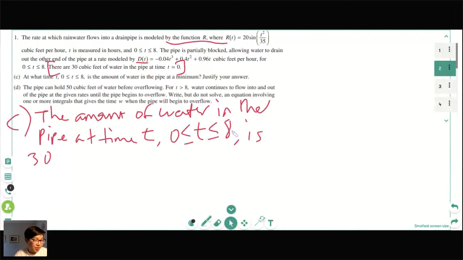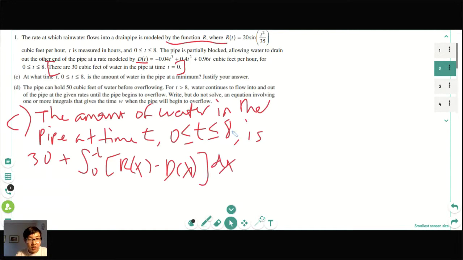So I can say something as simple as 30 plus the integral from 0 to t of r of x minus d of x dx. Okay, so that's our setup. And so in this case, we have to evaluate r of t minus d of t equals 0. So at first, this is technically the first derivative, right? So when does the first derivative, or the difference in the first derivative, equal 0?